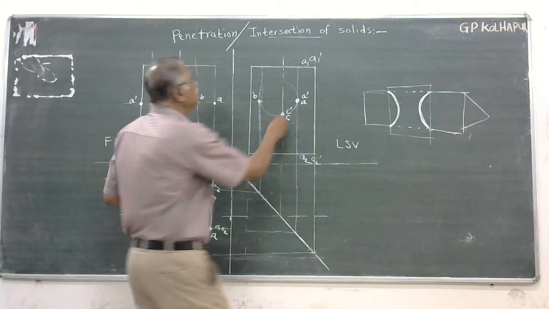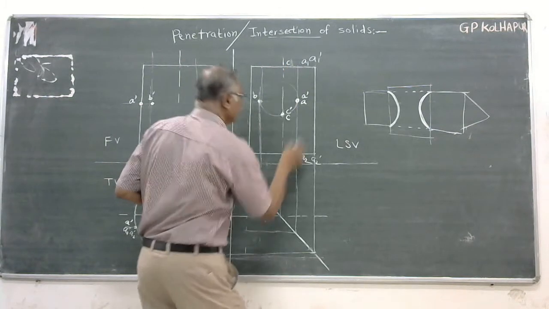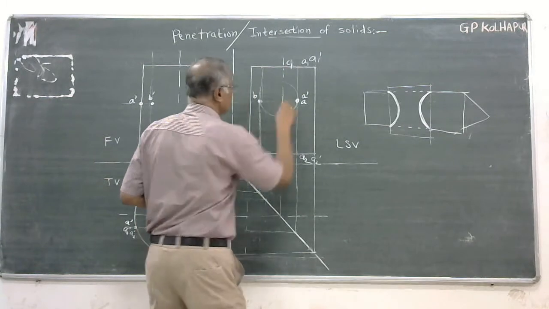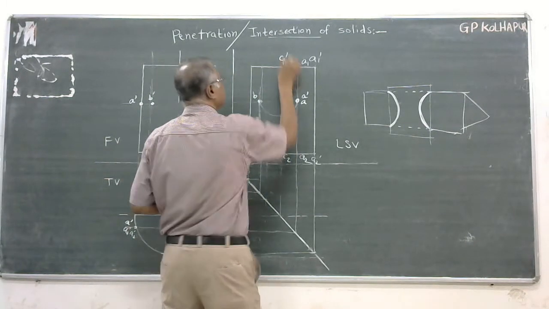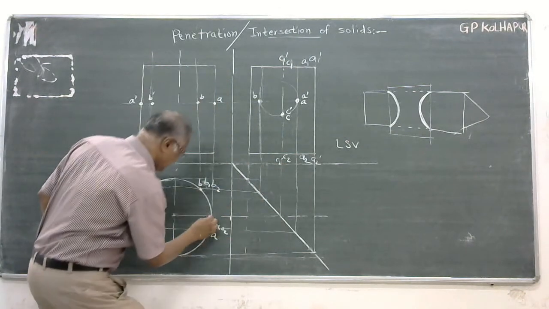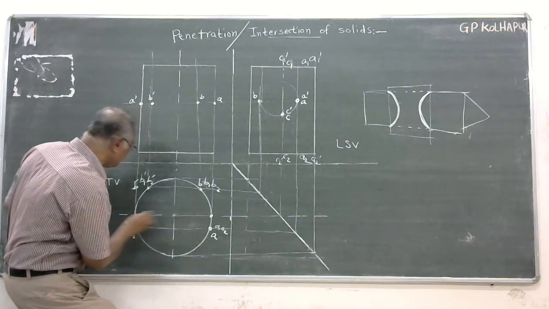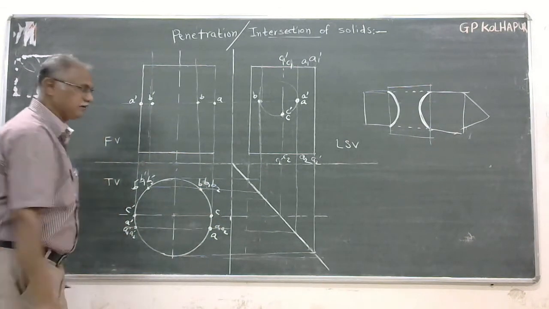So this will be on C1, C2, and another will be on C1 dash, C2 dash. Now again, this is not on the center line. C will be here, and C dash will be here.